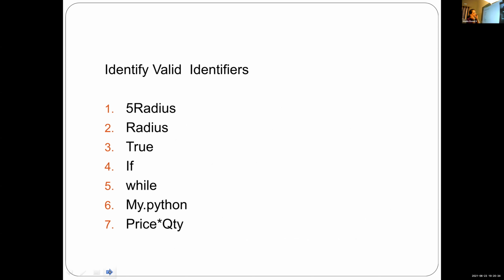Should we write this in a school paper or notebook? Your notebook. You write it in your notebook. Identify valid identifiers. First write all these, and write valid identifier and invalid identifier.